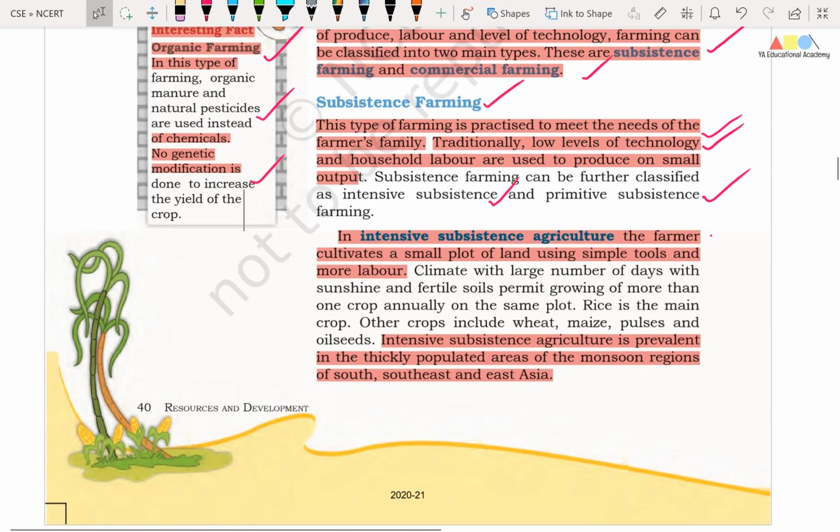Okay friends, now we will see intensive subsistence agriculture and primitive subsistence agriculture. Friends, in intensive subsistence agriculture, the farmer cultivates a small plot of land using simple tools and more labor.